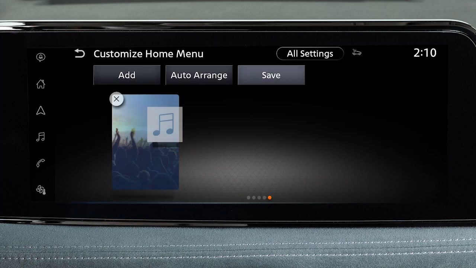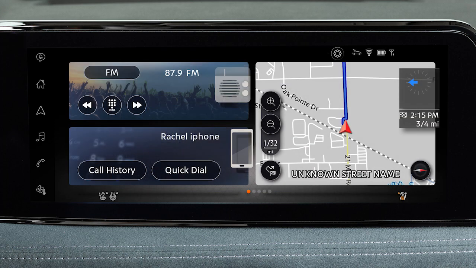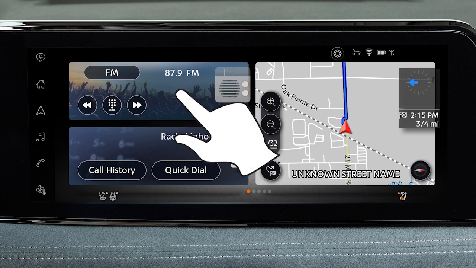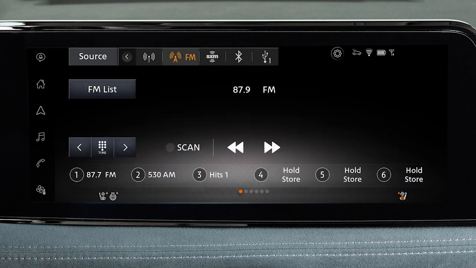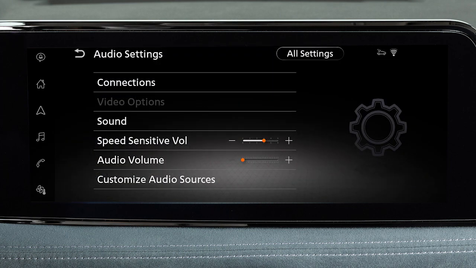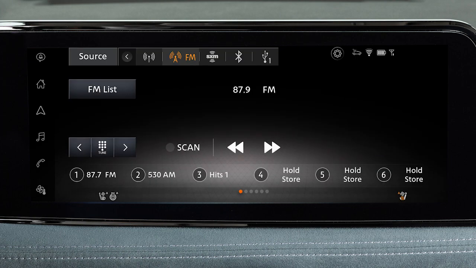Touch Save. You can also customize the home screen by touching and holding a widget, then dragging it to the desired location. The Settings key displays the settings for the screen that you're on. Touch the plus or minus keys to adjust the settings of an item. To return to the previous screen, touch this key.